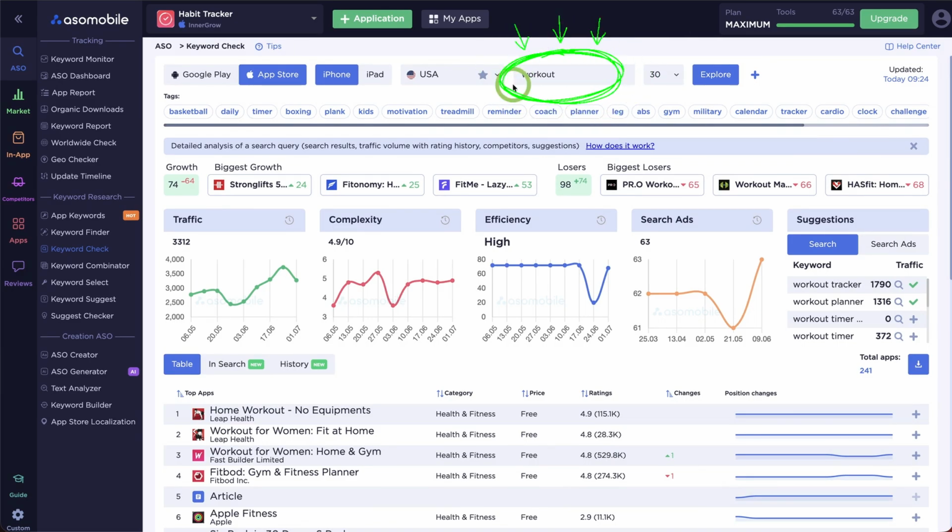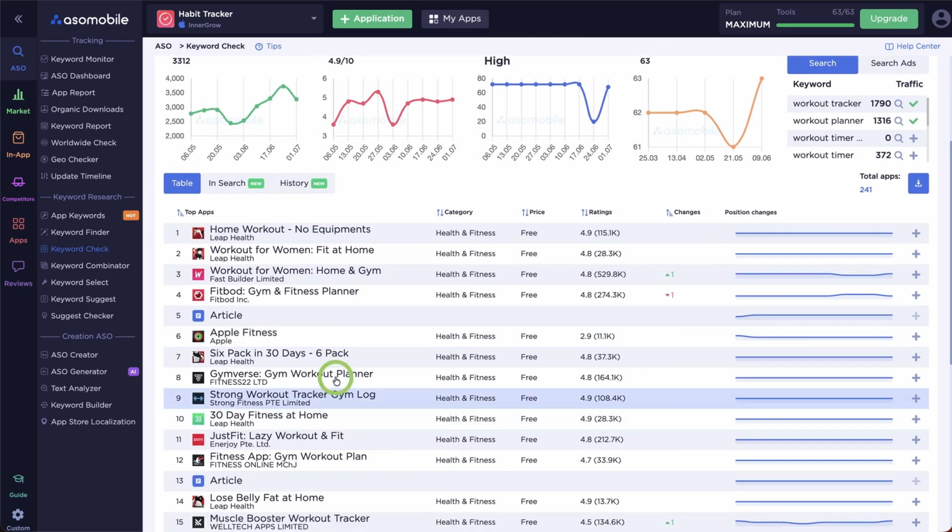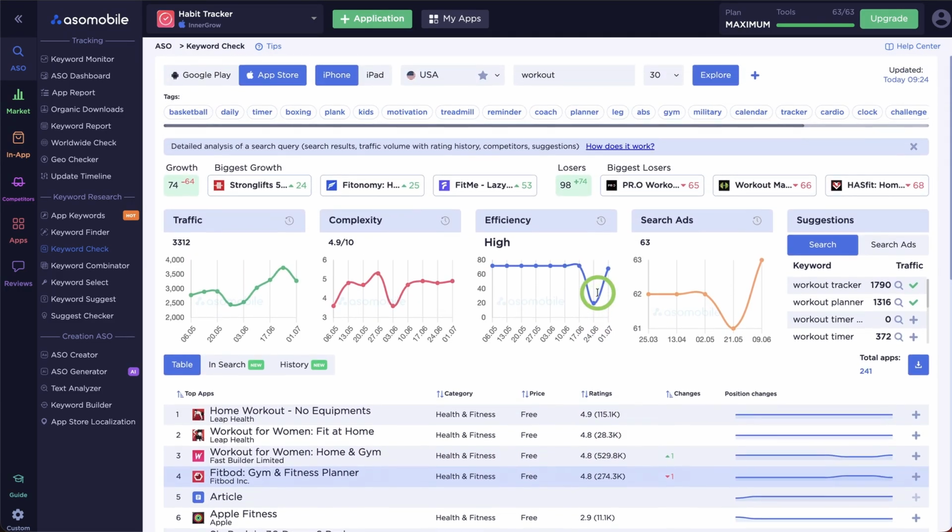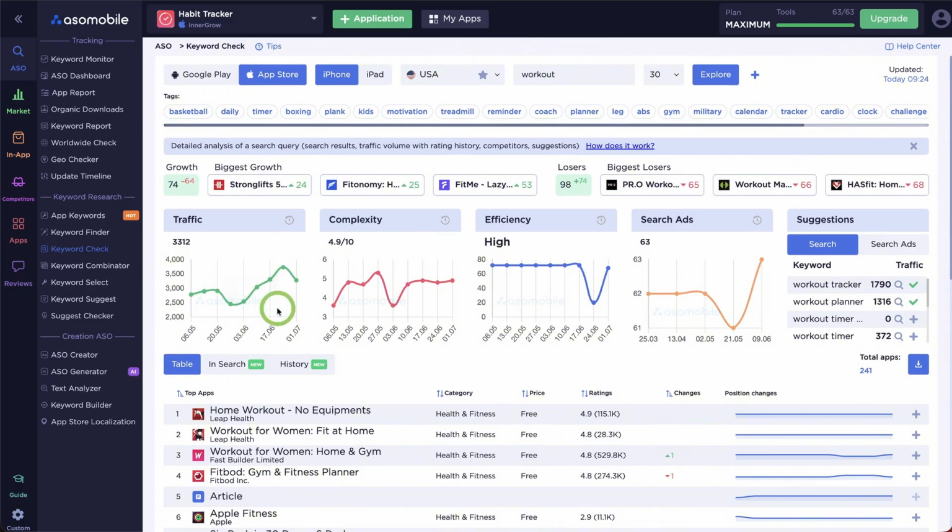So, start with workout. Traffic: 3,312 searches per day. Sounds amazing, but scroll down to the top results. Home Workout, No Equipment, with 115,000 reviews. Workout for Women with 529,000 reviews. Fitbod with 274,000. Those apps have held the top for years. The niche is locked. The story is already clear. High traffic, impossible competition, low chance for a new app.